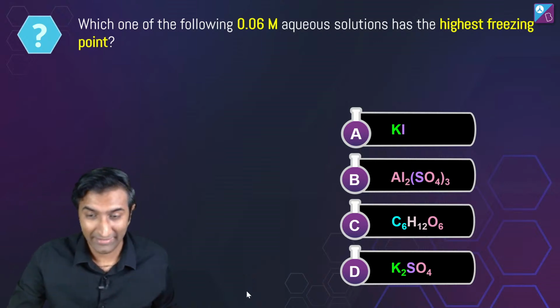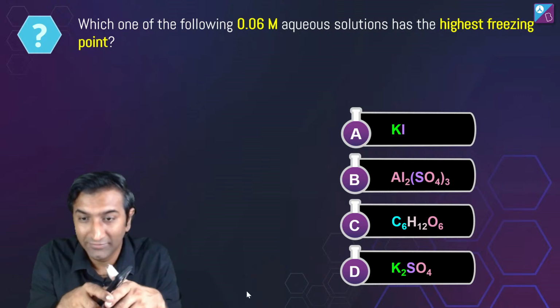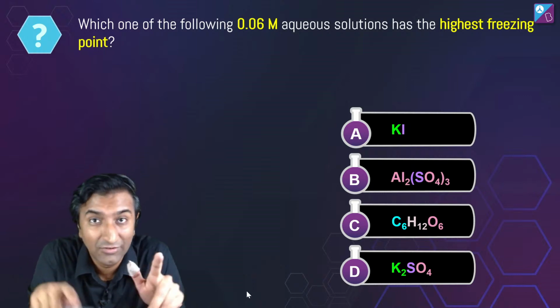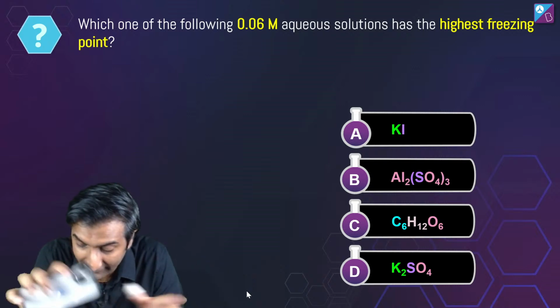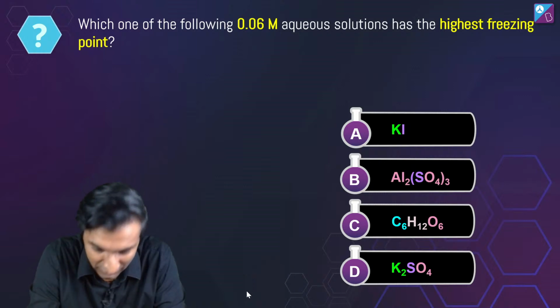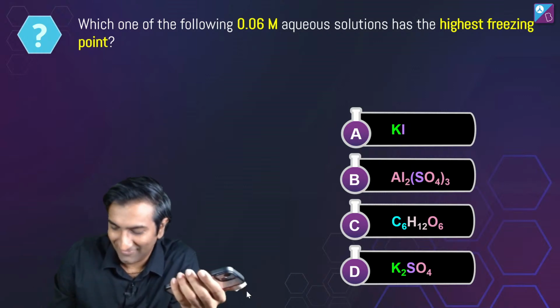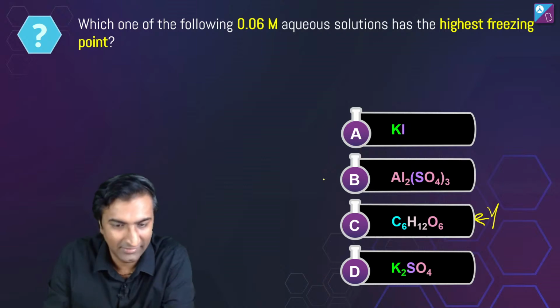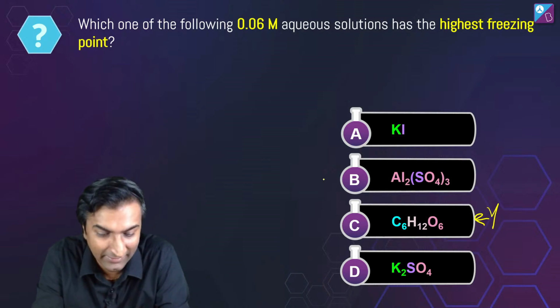Anyway, can you try this one out, guys? Which of the following 0.06 molar aqueous solutions has the highest freezing point? कैसे करोगे ये? Hint, there is a Van 't Hoff factor involved here. Yuvraj, look at that. I liked how quick he was. Yuvraj is saying C. Anybody else want to ratify that answer?